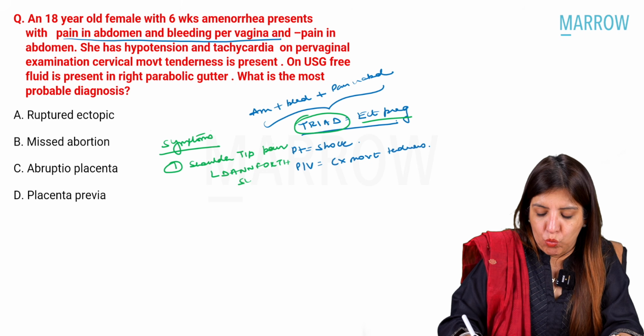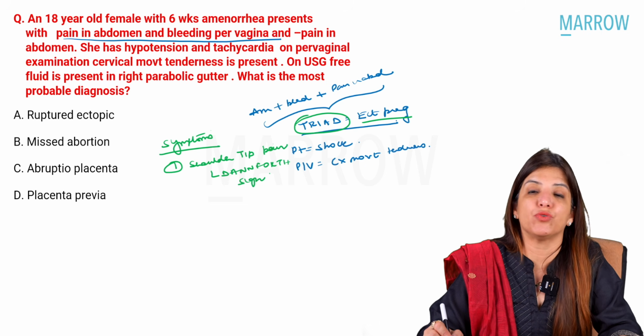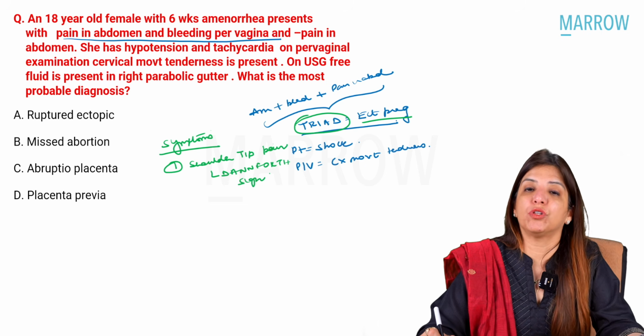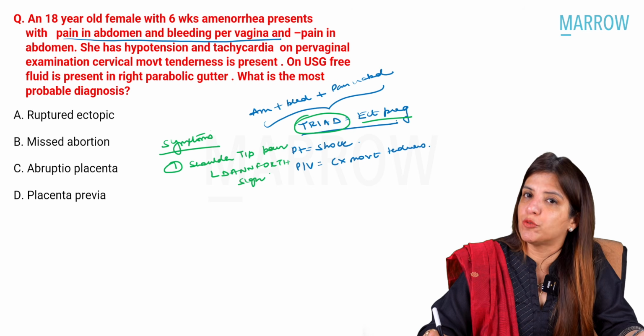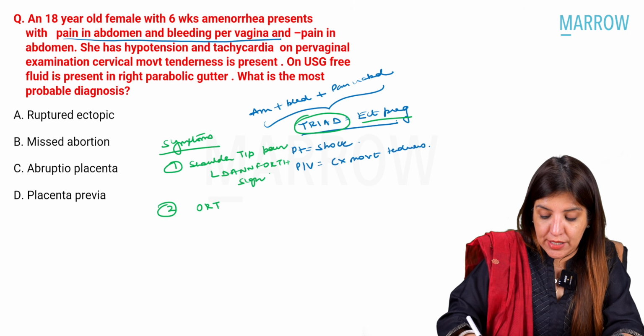Why do you get shoulder tip pain? Because there is hemoperitoneum. This blood irritates the diaphragm, and through the phrenic nerve, the referred pain will be in the shoulders.